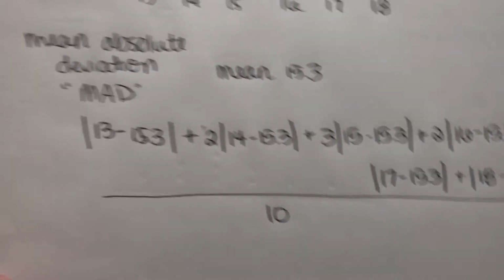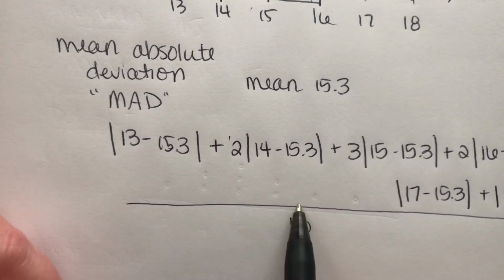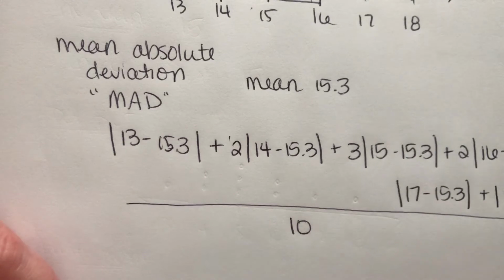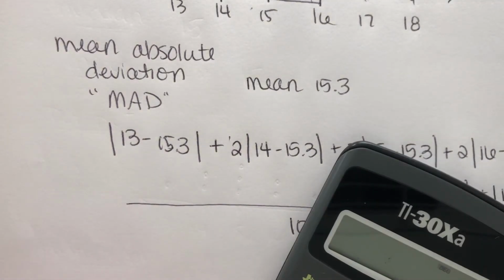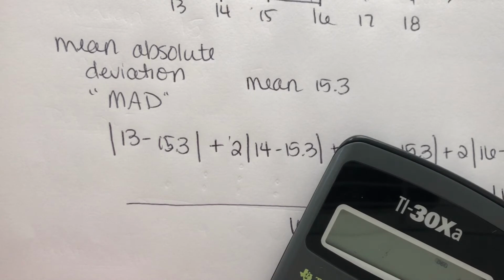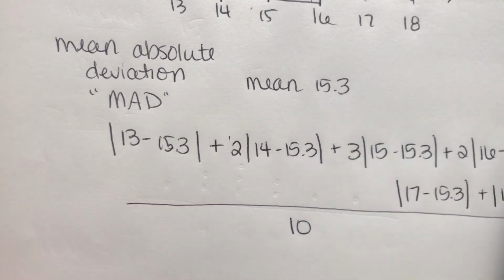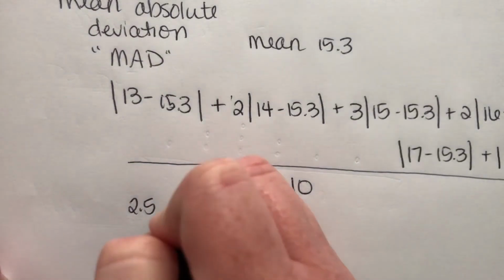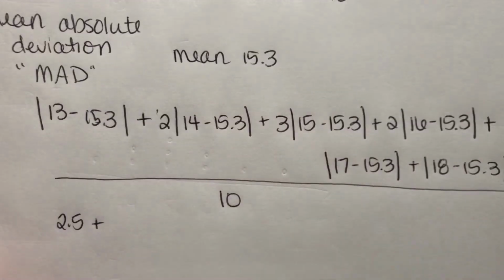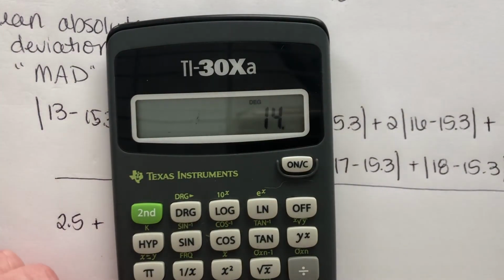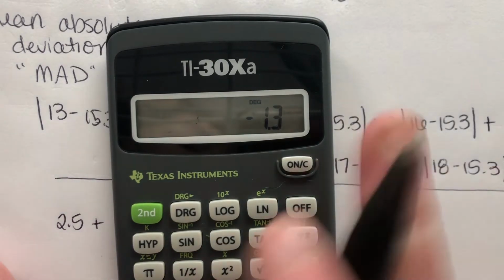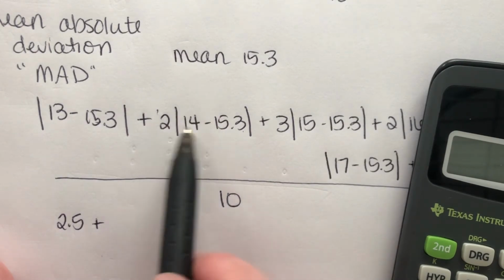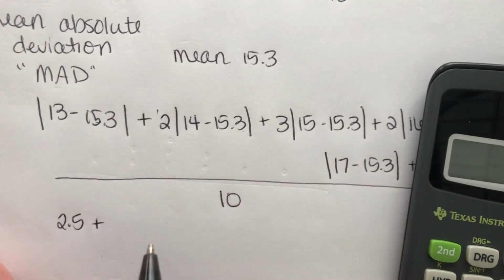Okay, so let's just see. We're trying to find the average of how far apart each piece of data is from the middle. So 13 minus 15.3 is negative 2.3, and we don't care about the negative, so we're just going to say it's about 2.3 units different. Plus 14 minus 15.3 is negative 1.3. We don't care about the negative. That's why we take absolute value. So it's 1.3. And I actually have two numbers that are 14, so I'm going to do that 1.3 twice.